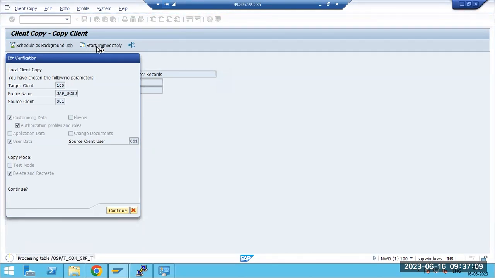So don't start it in real time, and don't start immediately in the dialog mode. You have to schedule it as a background job. That is the best option, and also the option recommended by SAP. Now see, this table data is copying from the 001 client to the 100 client.